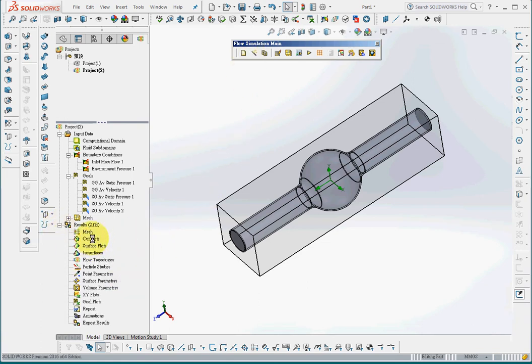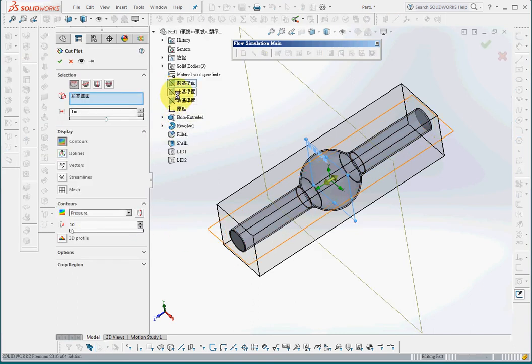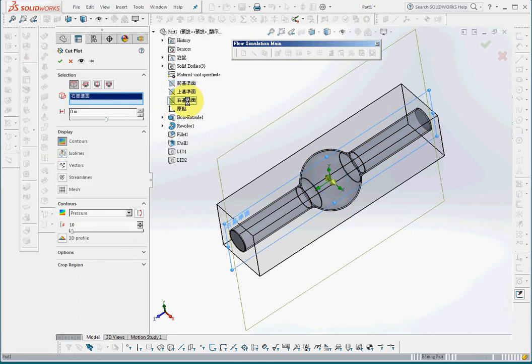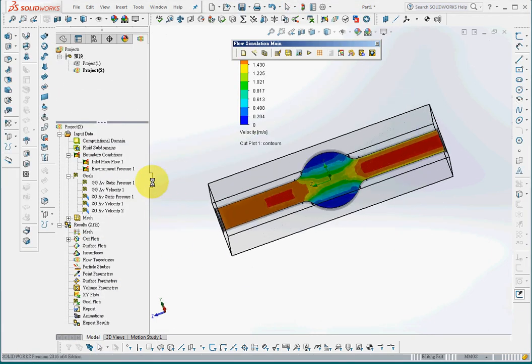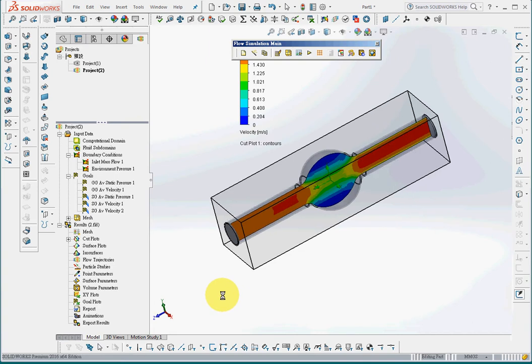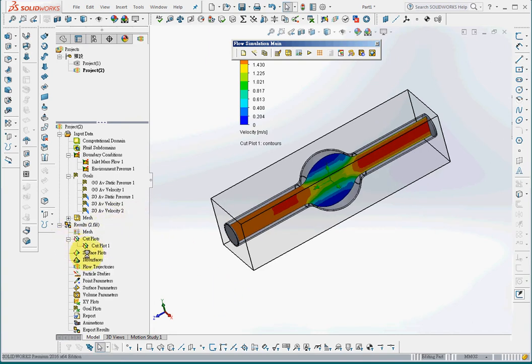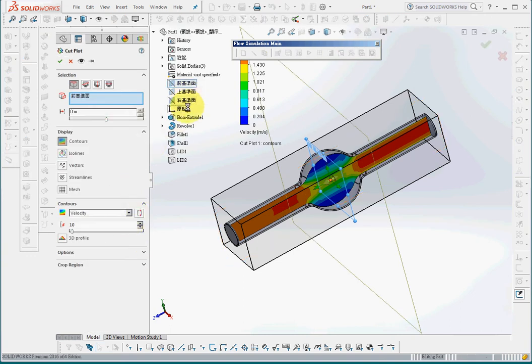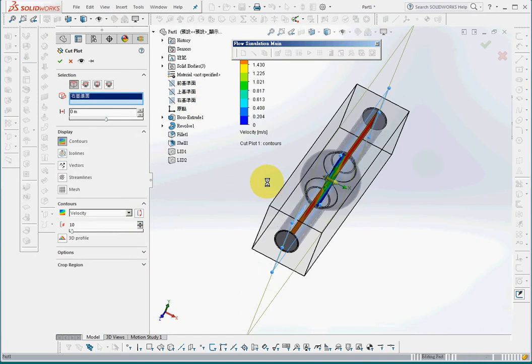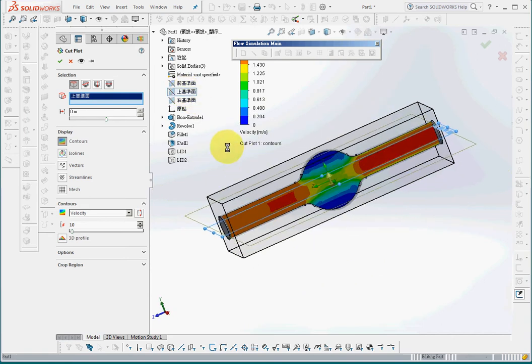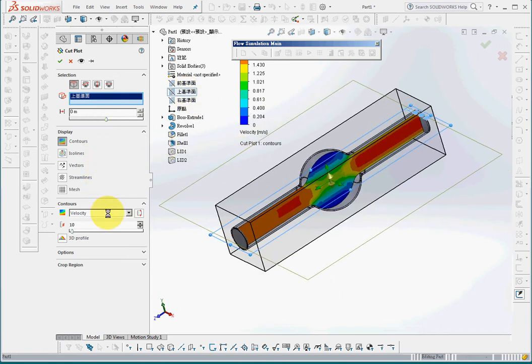First of all, I'll show a cut plot, insert the cut plot on the YZ plane for velocity, and this is the velocity. And I'll also create a cut plot on XZ plane for pressure.